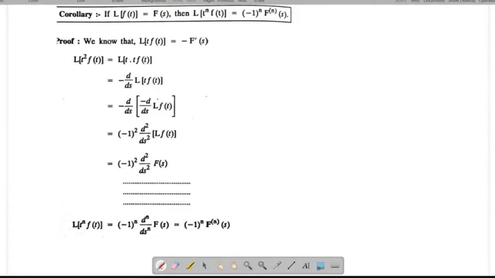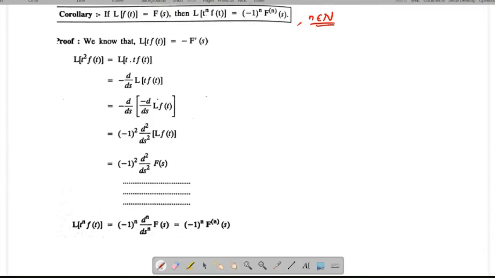If L of f of t equals F of s, then L of t power n into f of t equals minus 1 power n times the nth derivative of F of s. Here n should be a positive integer; then only you can apply it. Suppose n is 1 by 2 or 3 by 2, then we should not apply this result. n should be a positive integer, that means a natural number.